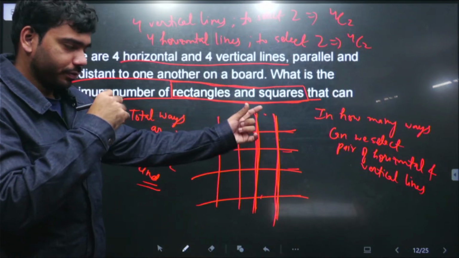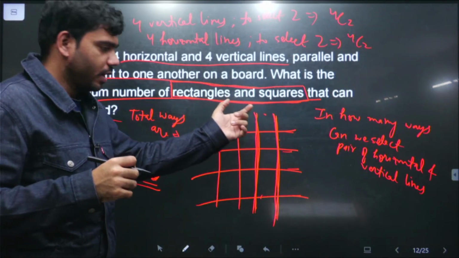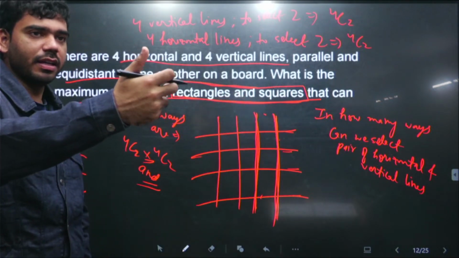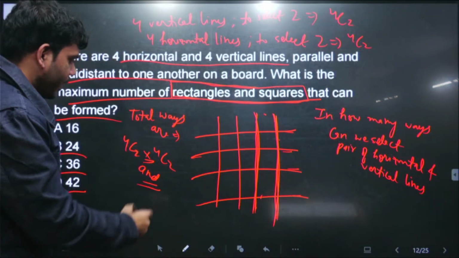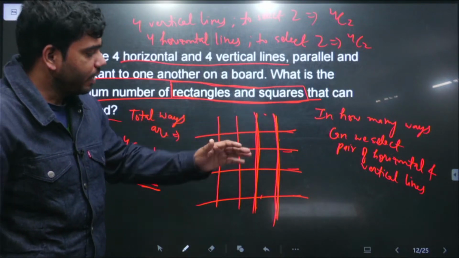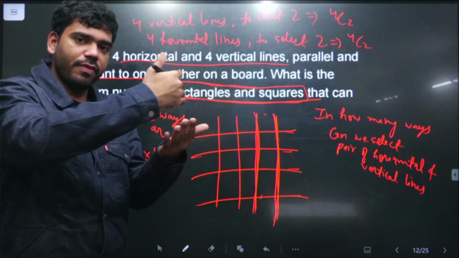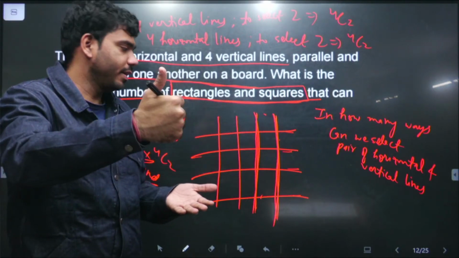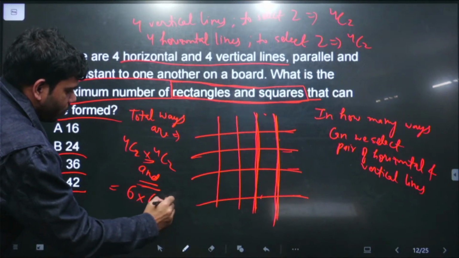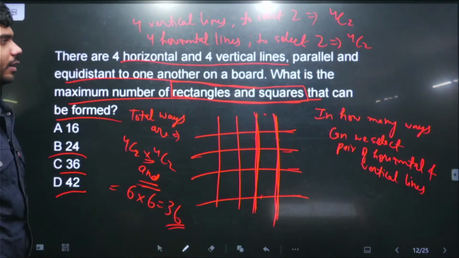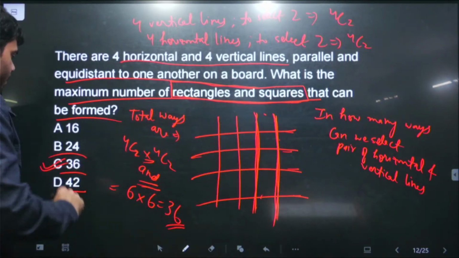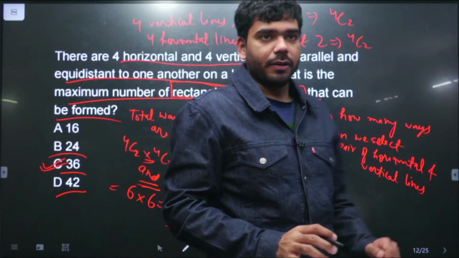So in total we have 6 vertical line pairs, and for every single one there are 6. So for 6 vertical pairs, how many will there be? 6 into 6, right? That is what I want to say. For every 4C2 ways in which we selected a vertical pair, we have 4C2 horizontal line pairs, and for every horizontal and vertical pair we have a single quadrilateral. So it is an "and", and 4C2 is 6. So the total number of quadrilaterals that can be formed out of these 4 horizontal and 4 vertical lines is 36. So option C, 36, is correct.